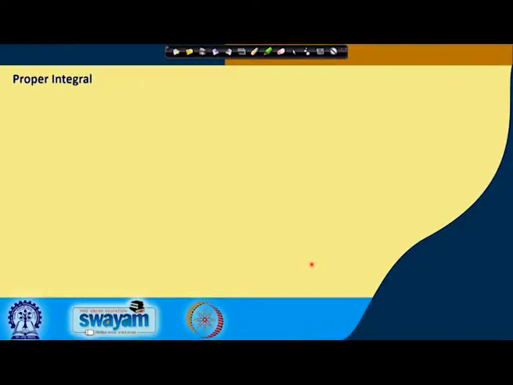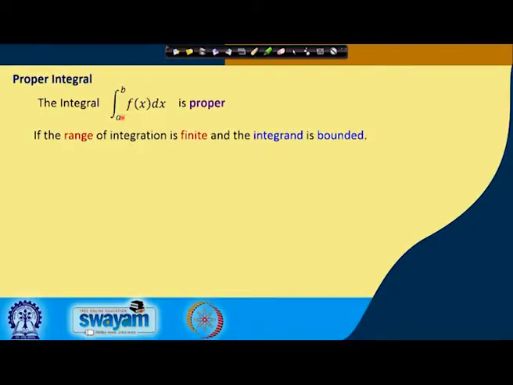Here there are proper integrals, which we usually study. For example, the integral from a to b of f(x) dx is proper if the range a to b of this integral is finite, and the integrand f(x) is bounded in this range of x. So if f(x) is bounded and a and b are both finite, the range of the integral is finite, and in that case we call this integral proper.